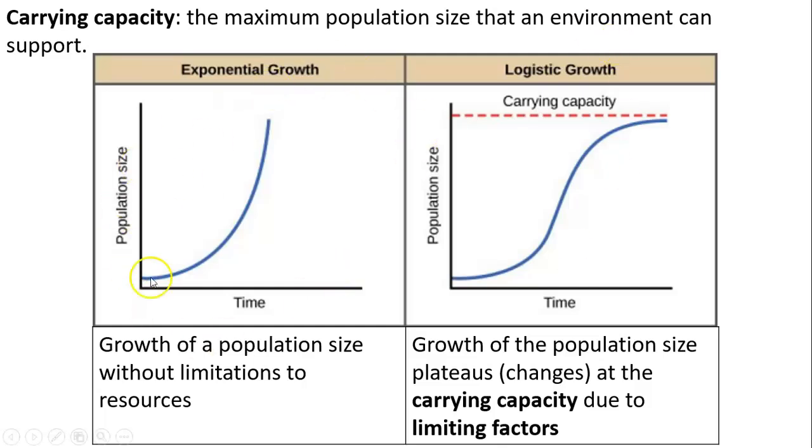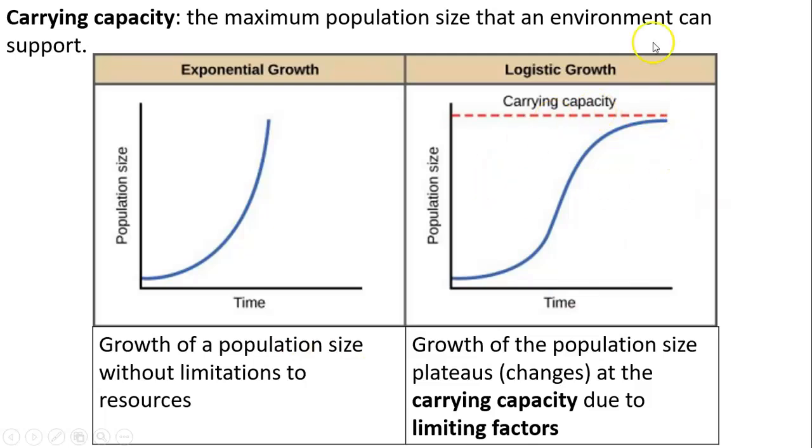We have two ways by which the population size increases. Either exponential growth or logistic growth. Exponential growth means that we did not reach the carrying capacity. The population size is increasing unstoppably. So growth of the population size without limitation of resources. This is what we call exponential growth.